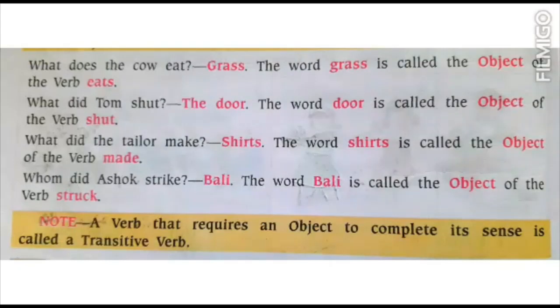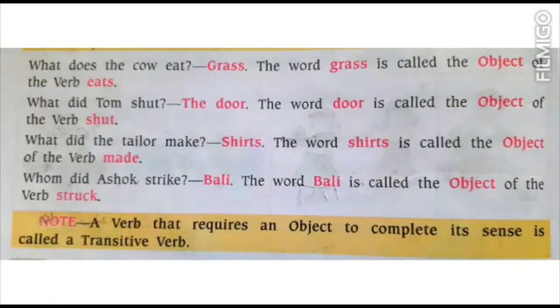Now, there is a note. A verb that requires an object to complete its sense is called a transitive verb. So, all the verbs which require an object to complete their sense are called transitive verbs. If you see an object in the sentence, you can directly make out that this verb is a transitive verb because it is requiring an object to complete its meaning. Now, I hope you have understood transitive verb.